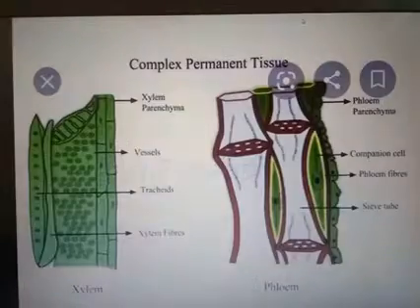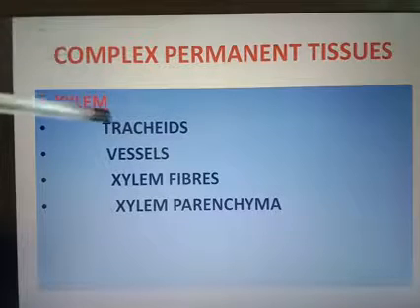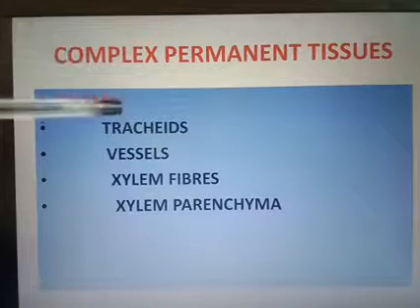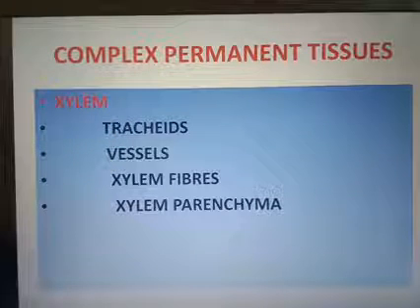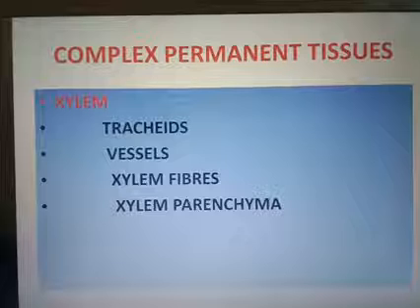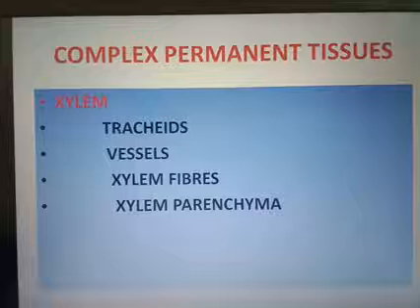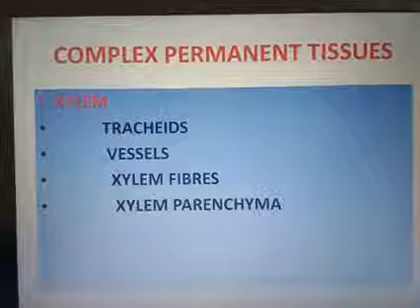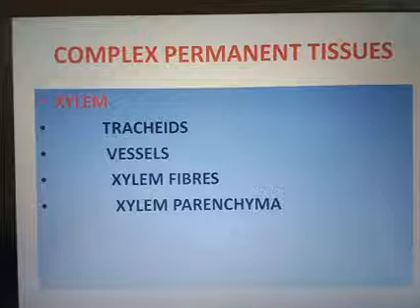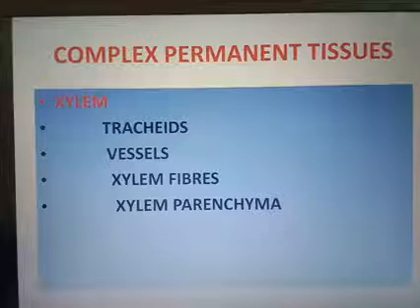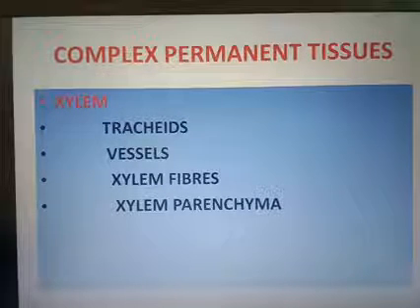The conducting cells in the xylem are known as tracheary elements. Tracheids and vessels are the conducting cells. These cells help in the conduction of water. So tracheids and vessels together are known as tracheary elements. Got the term? Vessels are the main water conducting tissues of the angiosperm. But this vessel structure is absent in the case of gymnosperm.